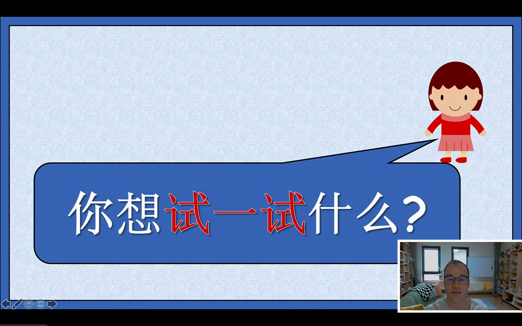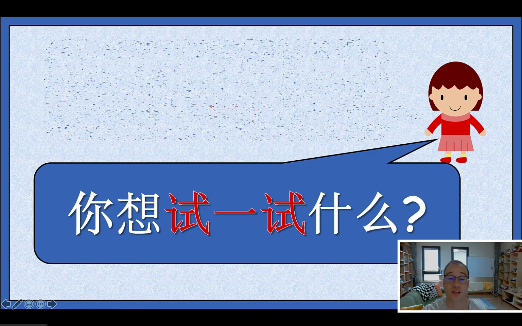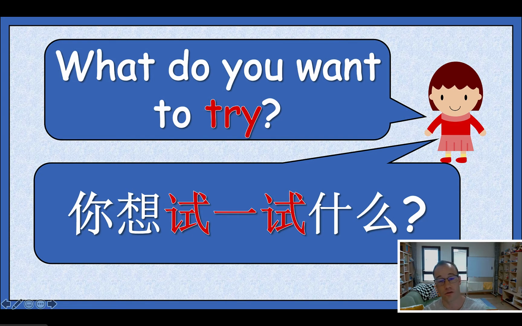So I show them this. When I showed this to grade 2, all the students were raising their hands to translate it. They were saying, "Do you want to try?" Because this is what they hear teachers say, like, "Do you want to try?" I like to say, "Who would like to try?" But only a few students in each class raised their hand and actually said the correct way, which is, "What do you want to try?"